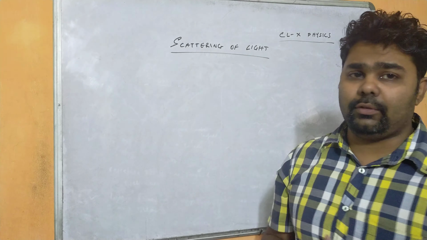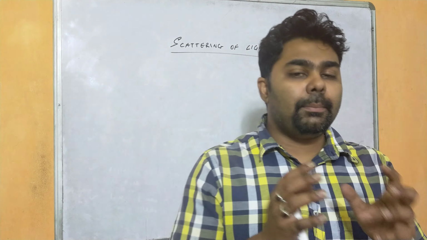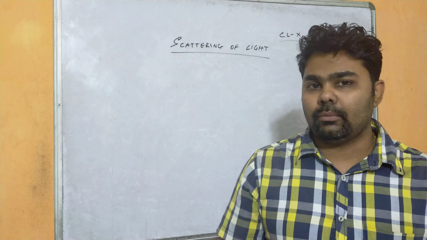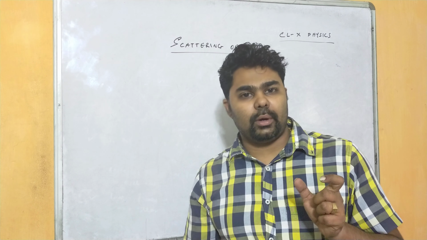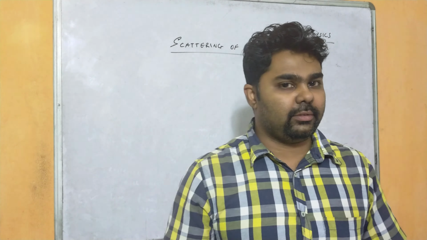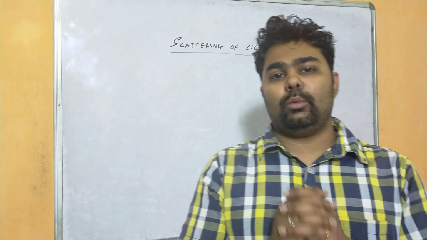So what is scattering of light? Scattering of light is the phenomenon in which there is a change in the propagation of light. This is due to the number of minute particles in the atmosphere like smoke, water droplets and many others. We know that our atmosphere is a heterogeneous mixture of fine particles. So whenever sunlight passes through the atmosphere, it collides with the fine particles. Now after collision, what happens?